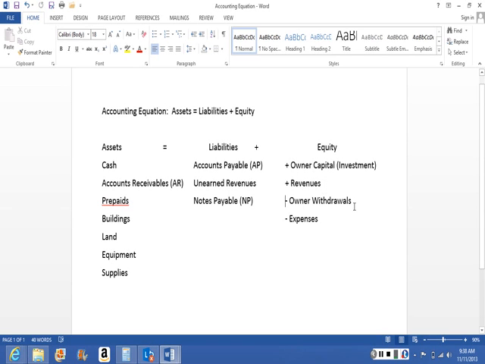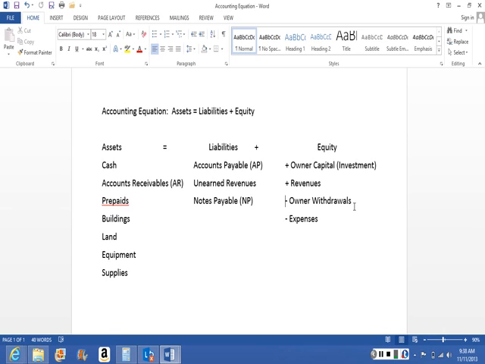The next item that affects overall equity is owner withdrawals. If the owner takes money from the business for personal use or whatever they decide to use it for, the result to the equity is an overall decrease. They have taken something out of the business, decreasing the overall equity.